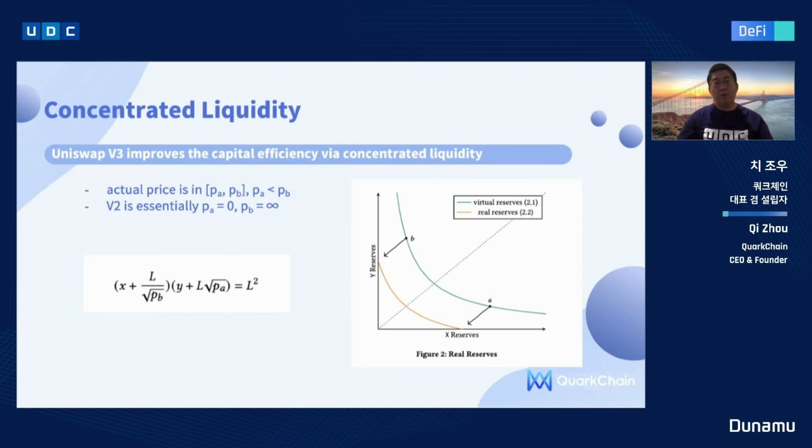It's using a special curve where it can concentrate the liquidity in a price range, here PA to PB, and the curve looks like (x + L/√PB)(y + L√PA) = L². V2 actually is essentially a special version of V3 with PA equal to 0 and PB equal to infinity.